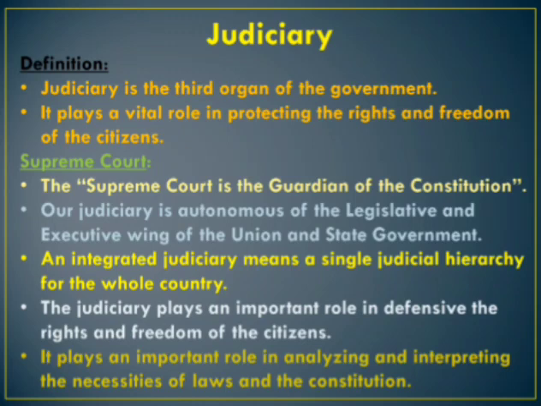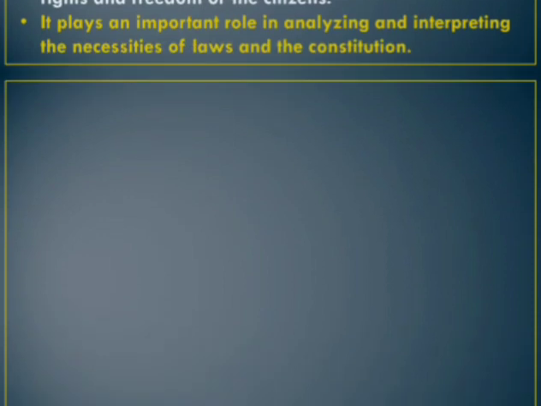So, the Supreme Court is the guardian of the Constitution. Our judiciary is autonomous of the legislative and executive wings of the union and state governments. An integrated judiciary means a single judicial hierarchy for the whole country. So, the Supreme Court is an independent body. The judiciary plays an important role in defending the rights and freedom of the citizens. It plays an important role in analyzing and interpreting the necessities of laws and the Constitution. Then we are going to discuss the composition of the Supreme Court.